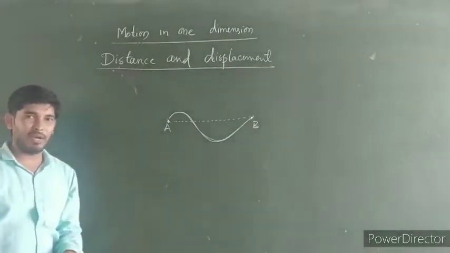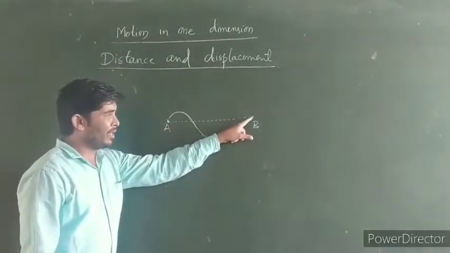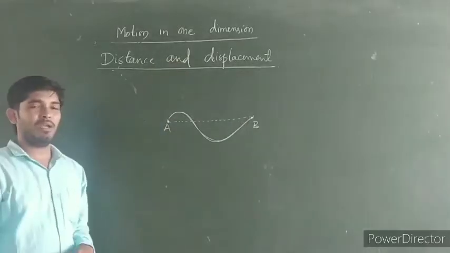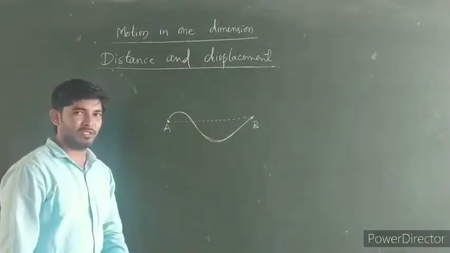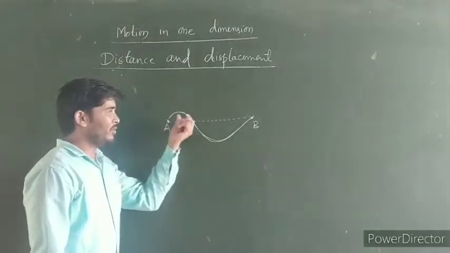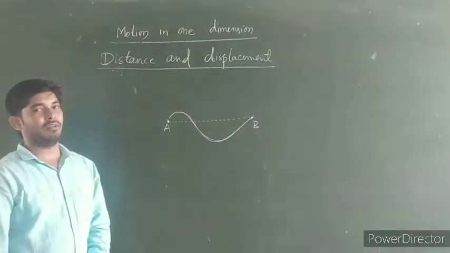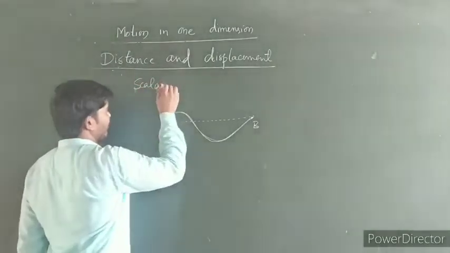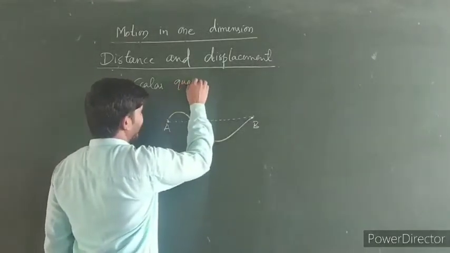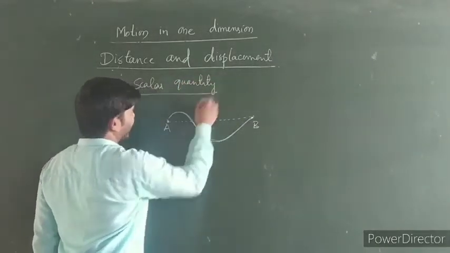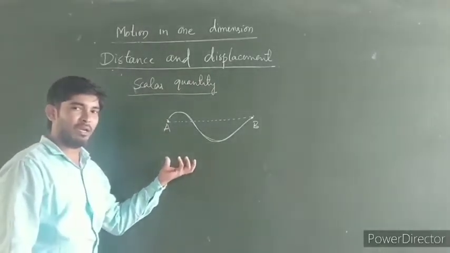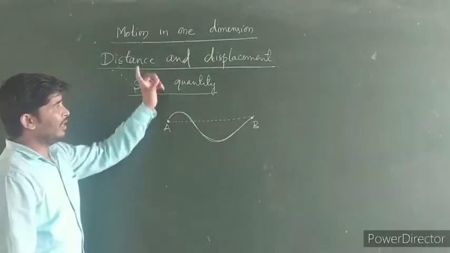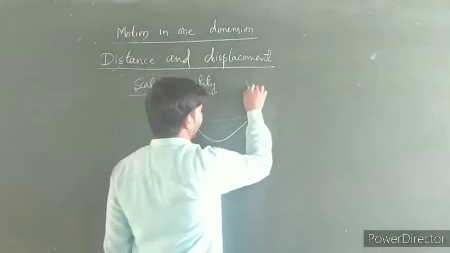So distance is defined as the length of the path covered from initial position to final position, while the displacement is defined as the shortest distance between the initial position and final position. So here the distance is a scalar quantity. Distance is a scalar quantity. It means it can be represented only by its magnitude. So it doesn't have any specific direction. While the displacement is a vector quantity.